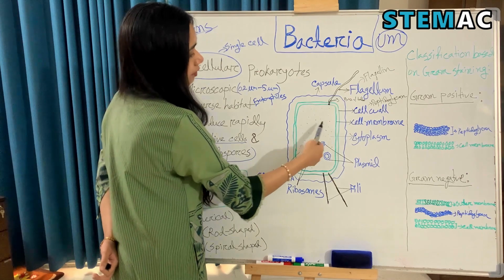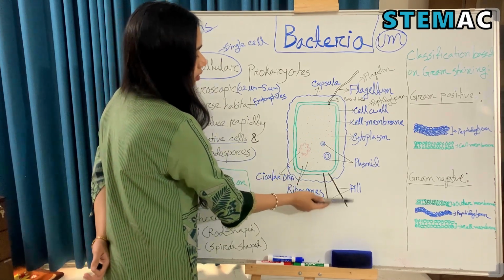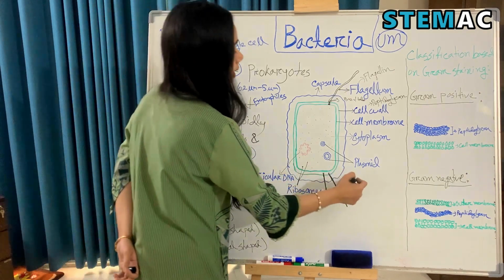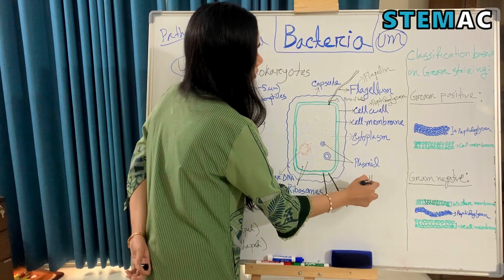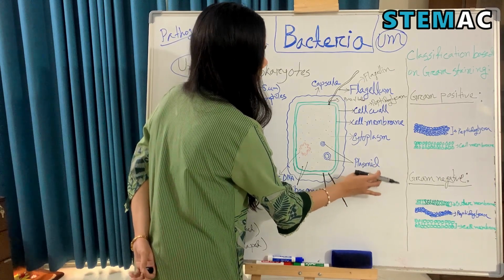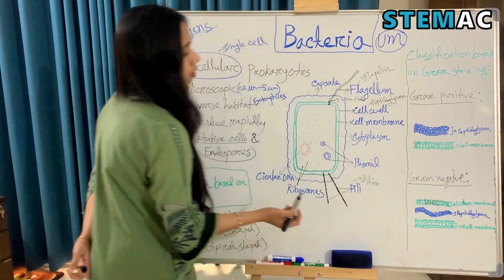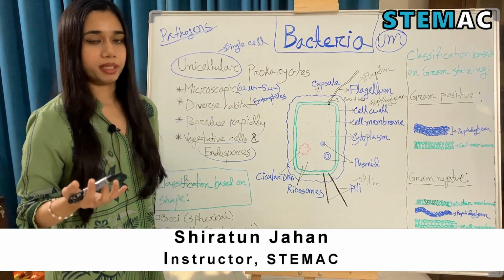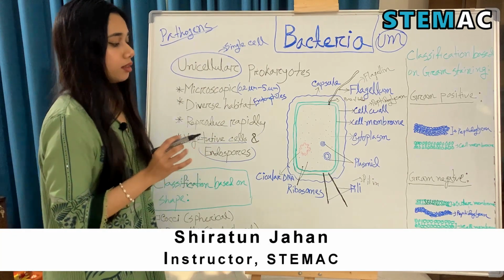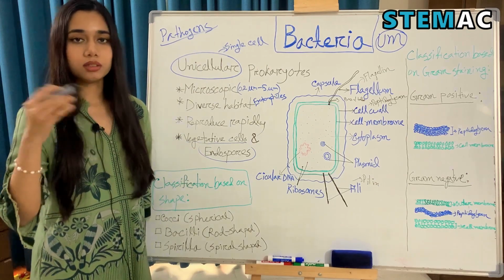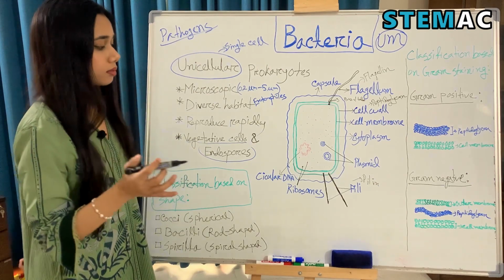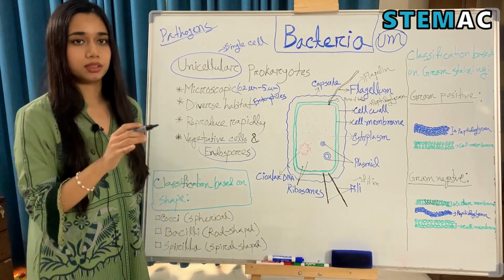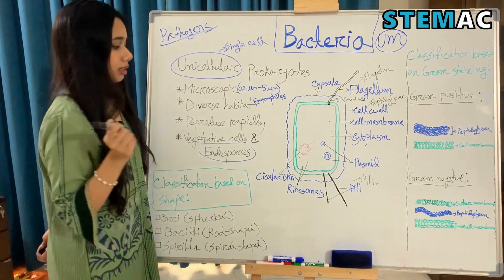Then we can see that they have a cell membrane, and they have another new or unfamiliar structure called pili. Pili is made up of pilin protein. There can be one or more pili on the surface of a bacterium, and pili is required for the attachment of bacteria on other bacterial cells or surfaces. And pili can also help in transferring of genes or plasmids from one bacterium to another. We'll learn more about that later.